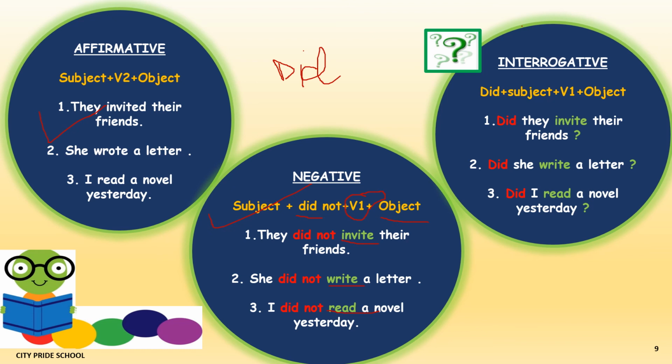Interrogative sentences. These are yes-no type interrogative sentences, and they have to begin with a helping verb. The helping verb that we use in past tense is did. So we will begin all these sentences with did and make no other change. So, did they invite, again V1 form of the verb. This is another change that we all have to remember. Did they invite their friends? Question mark. Then, did she write a letter? Question mark. And did I read a novel? Question mark. So this was all about simple past tense, children.